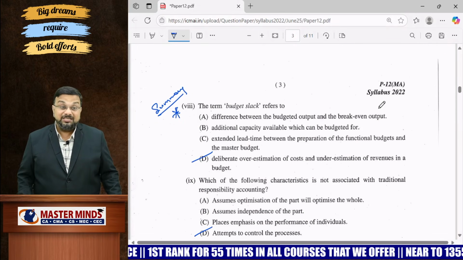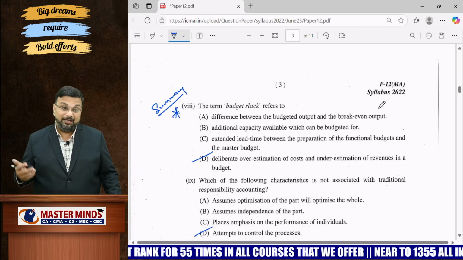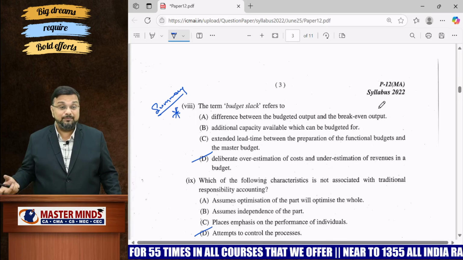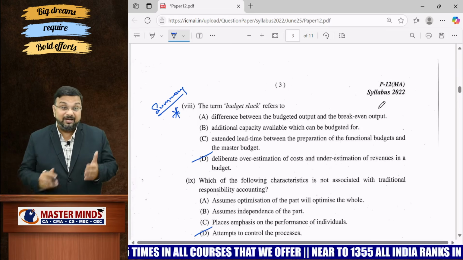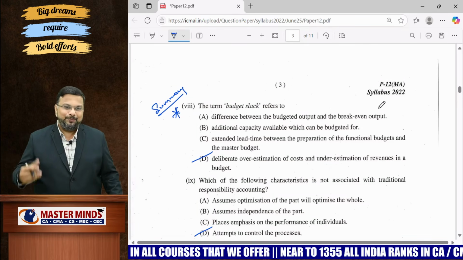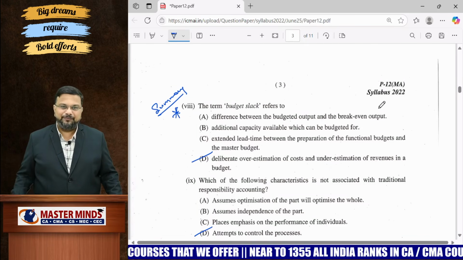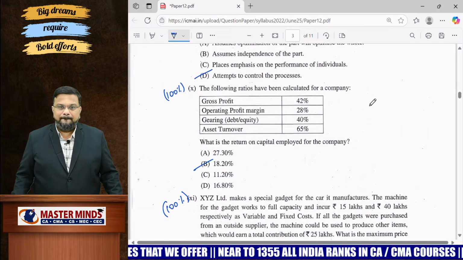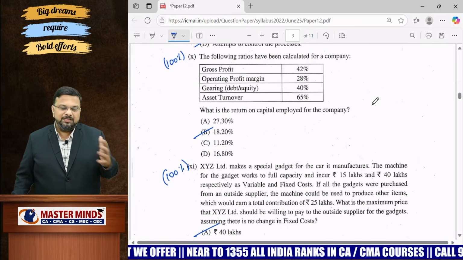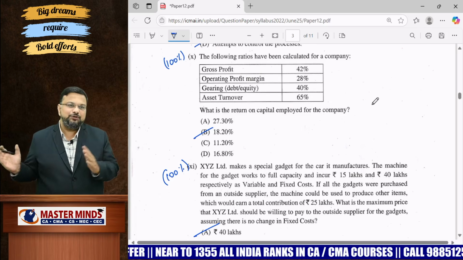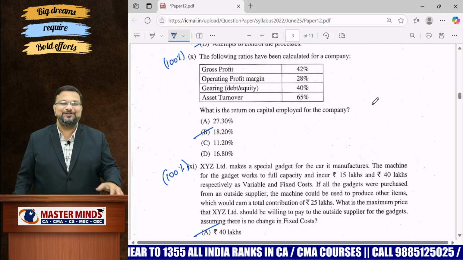Next, 3. This is budget slack. This is taken from the summary. So in the classes I have said that along with MCQs, you should be thorough with the summary points that are given at the end of the chapter, the important points. So this is taken from the summary. So 3 MCQs, 100%. Even though these are problems, they are copy pasted as it is from institute material, from MCQs.